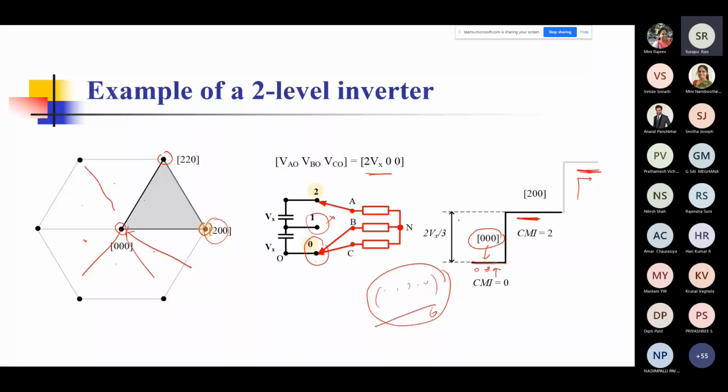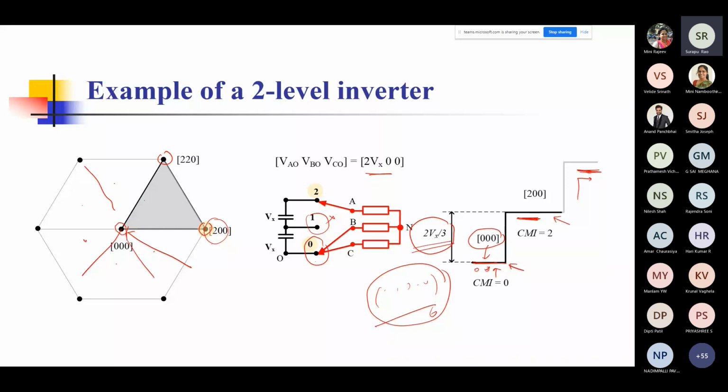But the important thing you see here is that as you switch from one state to another state, you are actually switching by 2Vx by 3. So this is the difference in the voltage that you have when you are going in a two-level inverter and switching from one state to another state. This is the difference in voltage that you will see. You will actually have the pole voltage going from here to, very good.